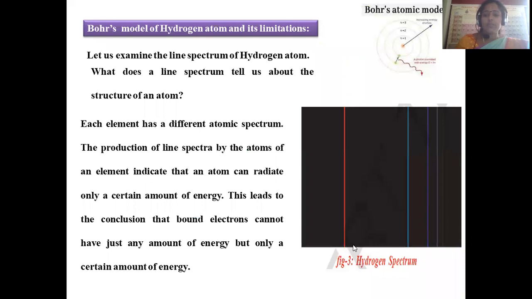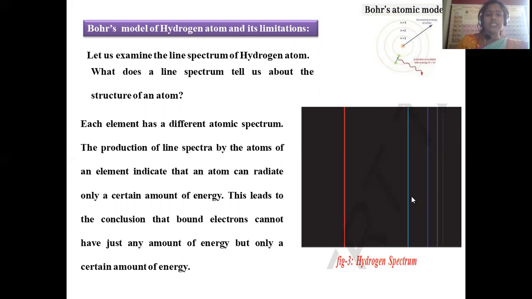So this is the line spectrum of hydrogen atom. This is the fundamental thing. Hydrogen is the fundamental thing with one electron, and the central nucleus consists of only one proton. Neutron will not be present. Hydrogen is the only element without any neutron in the center, right? One proton and one electron will be there without any neutron. When you go with deuterium, one neutron will be there. Tritium will contain two neutrons. But the hydrogen atom in its elemental state has no neutron, and one electron and one proton will be there.